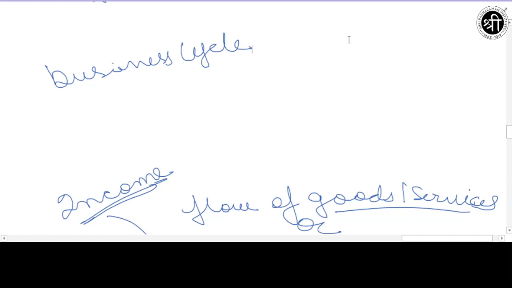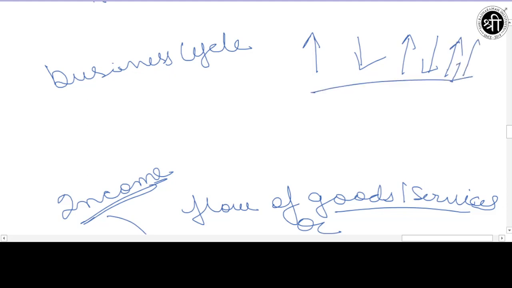Now business cycle is defined as the recurrent fluctuations in the aggregate economic activity in an economy. Basically sometimes the economy is up, and sometimes it is down, then again it is up, again it is down. So this recurrent activity, that once it is up, once it is down, this ongoing or continuous business activity is known as business cycle. Okay,